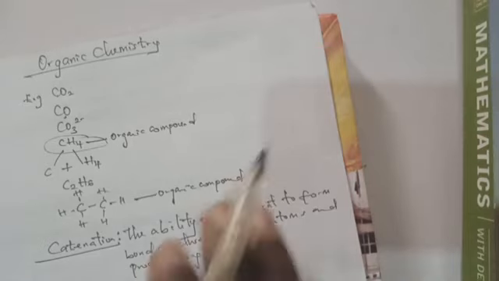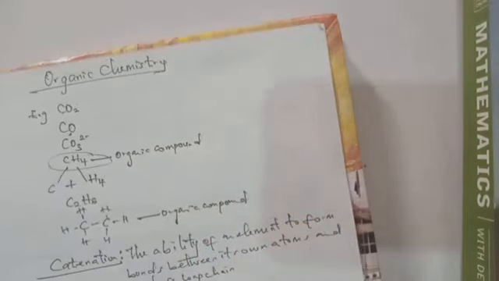So that's what we call catenation. That is, let's say larger carbon molecules are being formed from smaller carbon atoms. It is the ability of an element to form bonds between its own atoms and produce long chains. So we refer to it as catenation. For example, let's say the smallest of the alkane group, we have CH4,